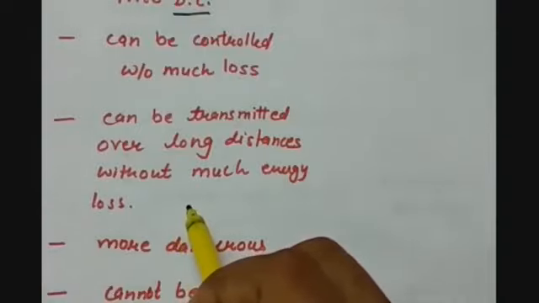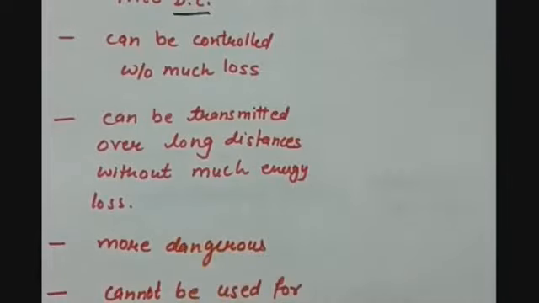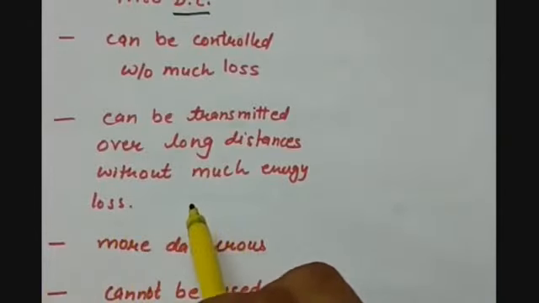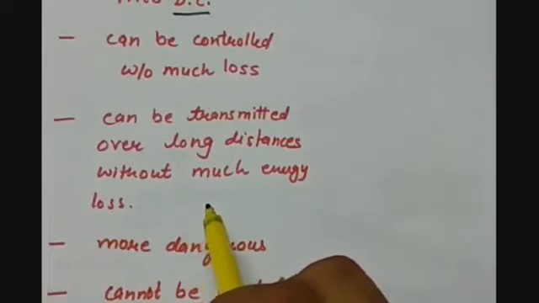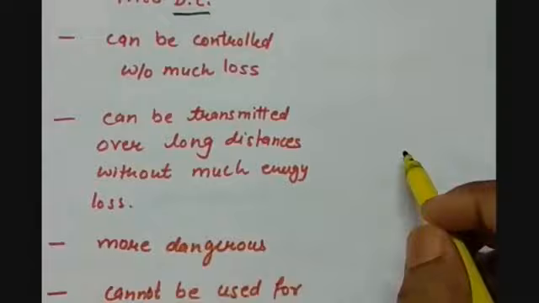So if there is a much loss of energy in transmitting the electrical energy, then from the powerhouse till our houses, the energy would have been lost in the transmission itself. But as AC is having low transmission losses, AC is transmitted over the long distances without much loss. Whereas in case of DC, we cannot do that.